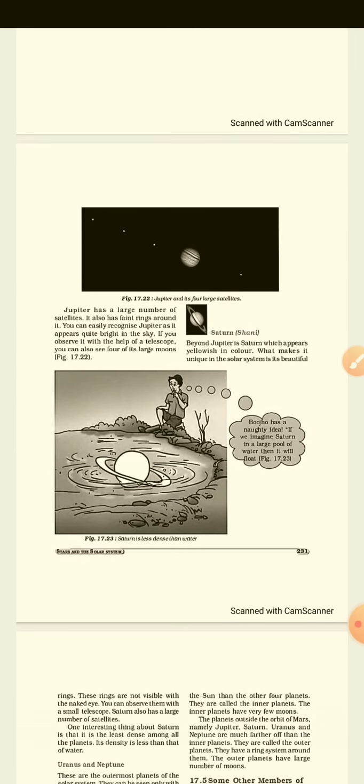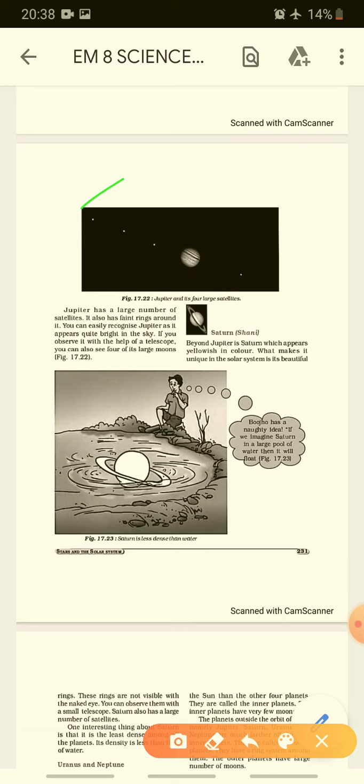Jupiter, we all know it has 4 large satellites. Yesterday, in the last part, we discussed it. Jupiter is the largest planet of our solar system, and its mass is 1300 times that of our Earth. Also, it rotates very rapidly on its axis, very fast.